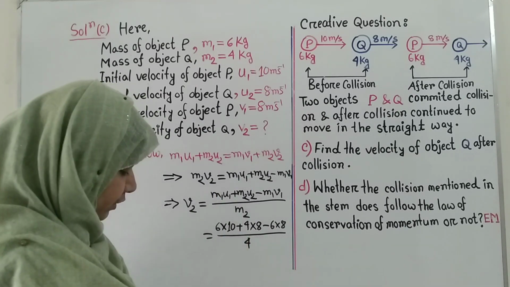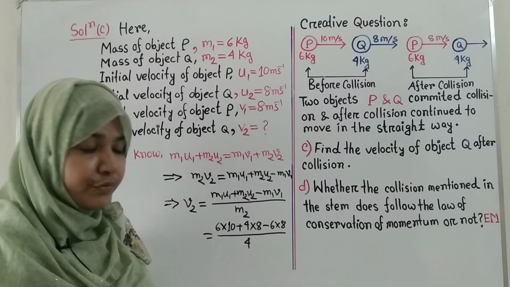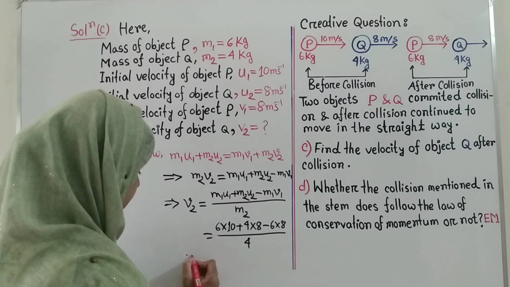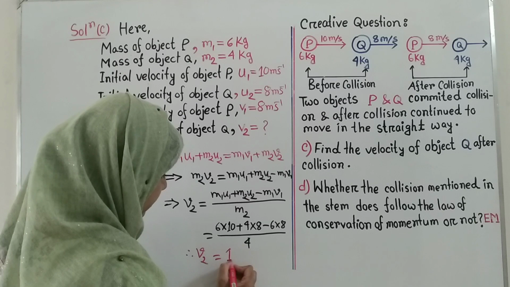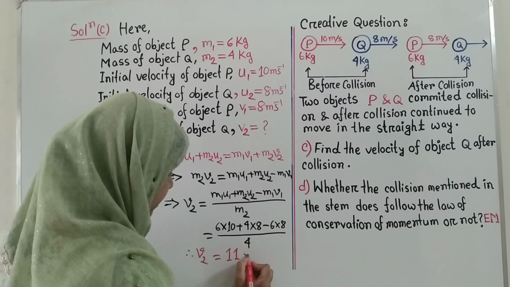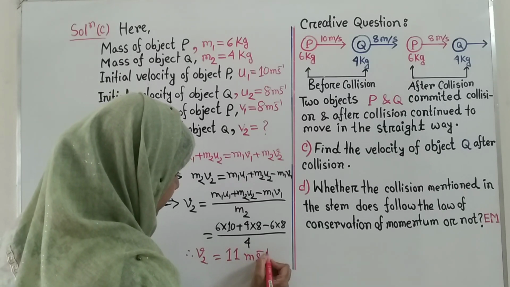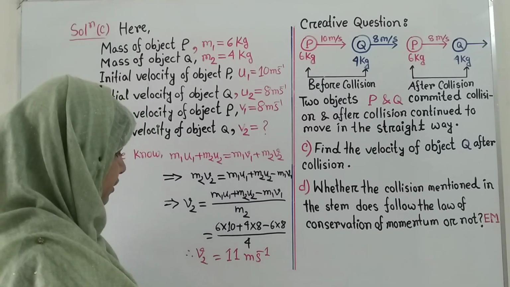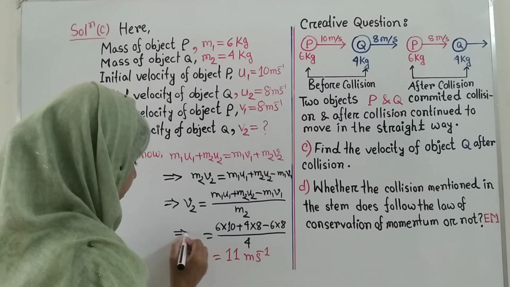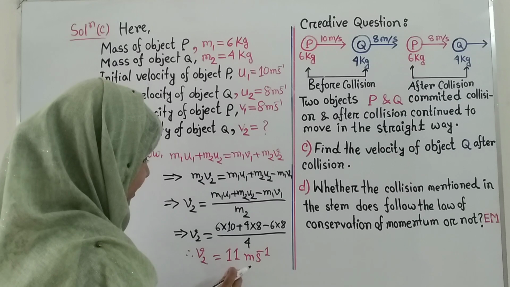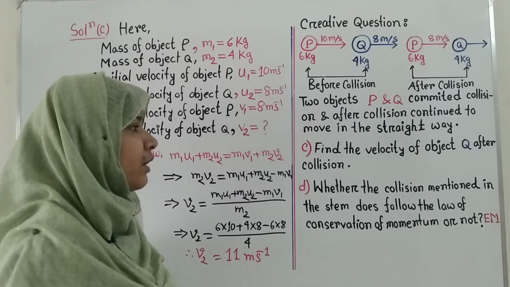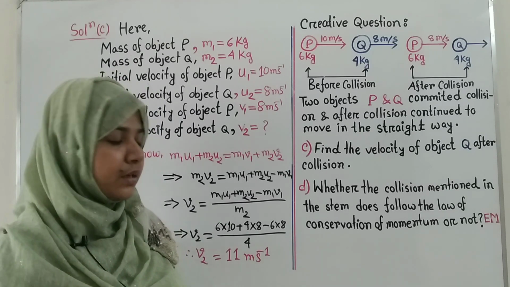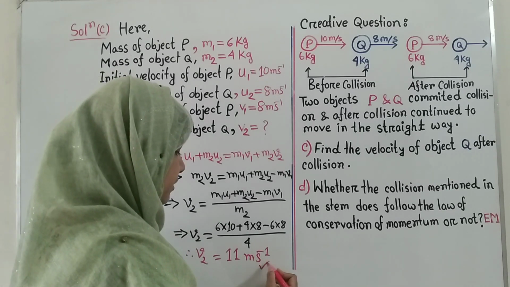Now after calculating it, you will get the value of v2 is 11 meter per second. So this is the answer of question number C. The final velocity of object Q after collision is 11 meter per second.